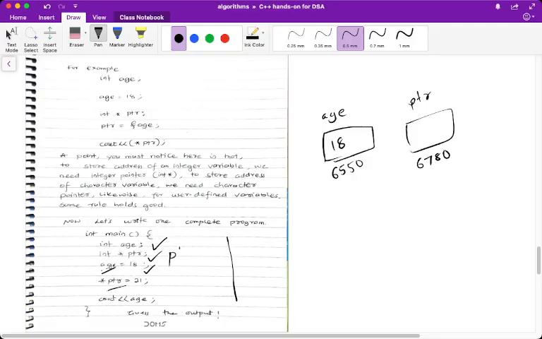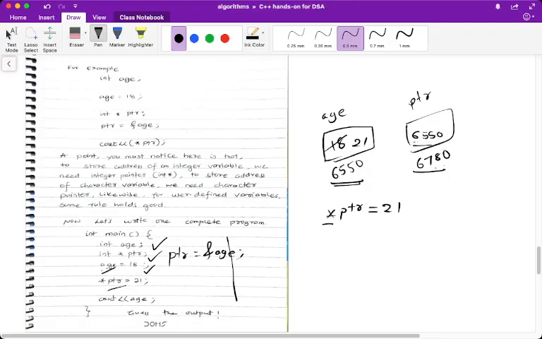Here in PTR, we have to put the address of age. So what is the address of age? This is 6550. Now when you say value at PTR, what is PTR actually? PTR is 6550, not 6780. 6780 is the address of PTR. So what is PTR? 6550. So value at address 6550 will be modified now, 21. So at location 6550 it will go and modify the value.